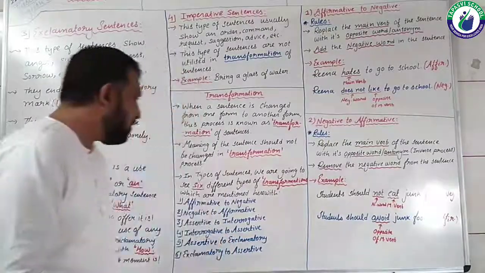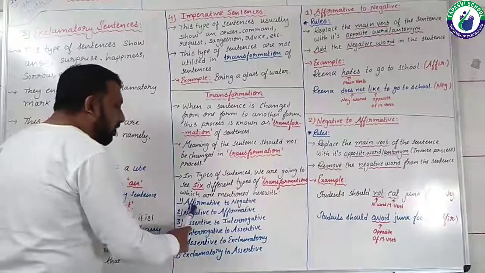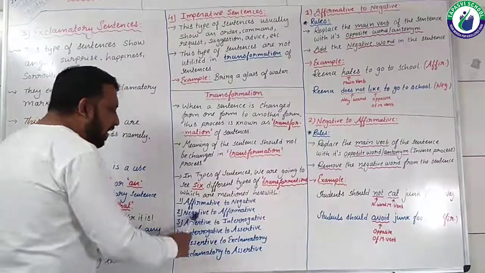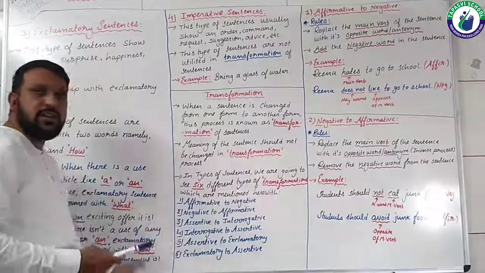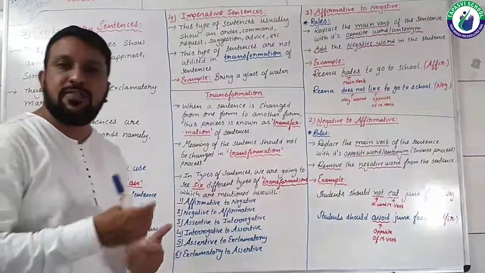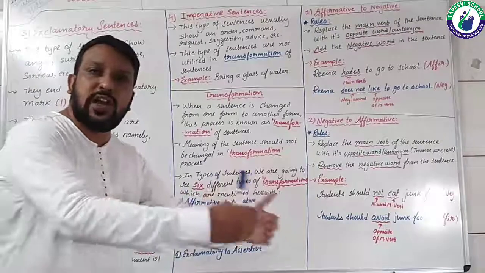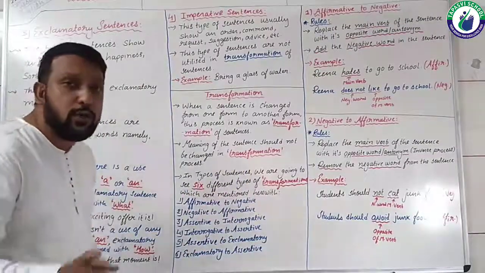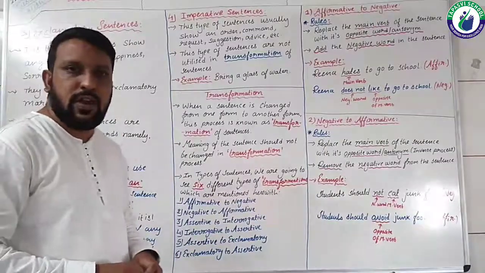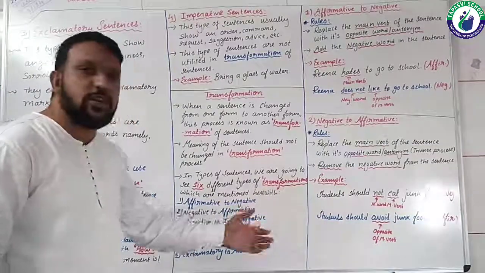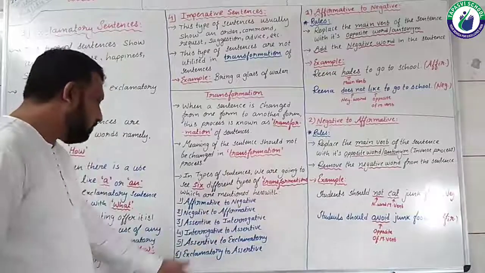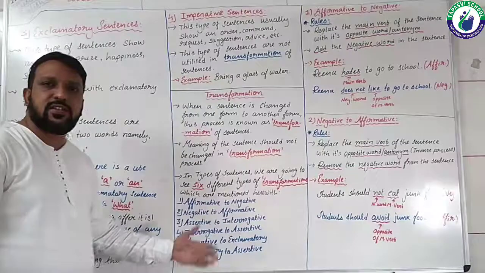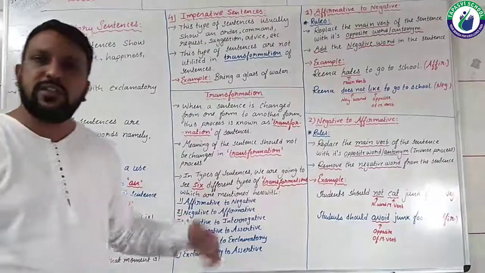That is, first, affirmative to negative. Second, negative to affirmative. That is the inverse process. Inverse means affirmative to negative, negative to affirmative. Similarly, third is assertive to interrogative. And fourth, interrogative to assertive, again inverse. Fifth, assertive to exclamatory. And sixth, exclamatory to assertive, that is inverse.